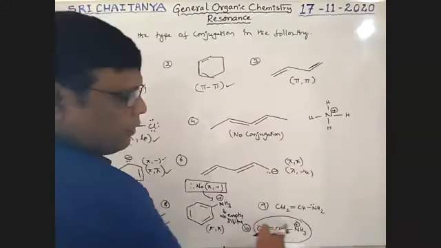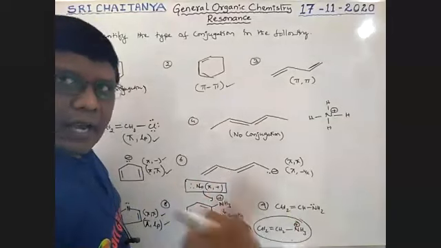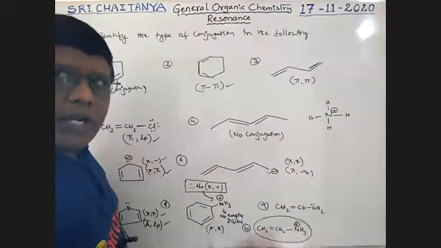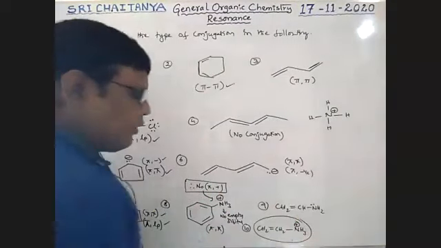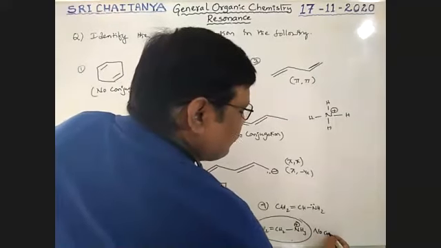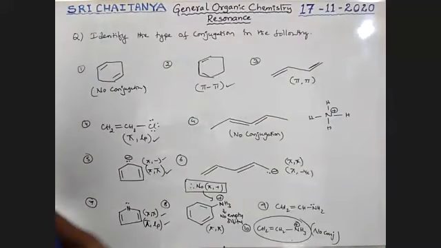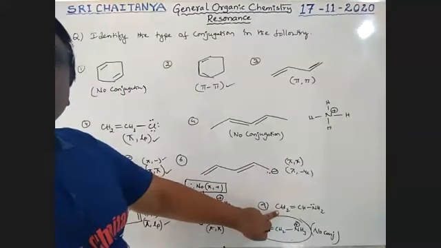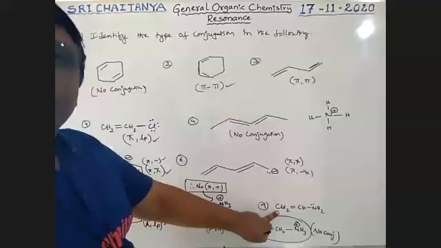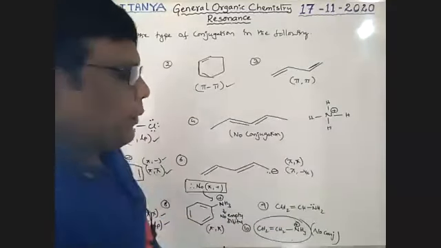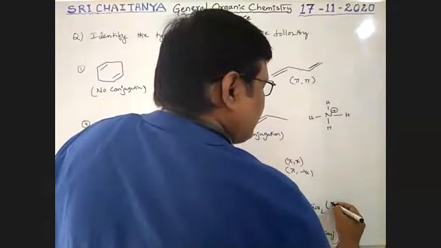Here also, pi bond and lone pair. Whenever NH3, NR3 are there with positive charge, there is no empty orbital. Therefore, no conjugation. No conjugation in both cases. Next, what about the ninth one? Yes, this has a pi bond and lone pair. So pi bond lone pair conjugation is possible.